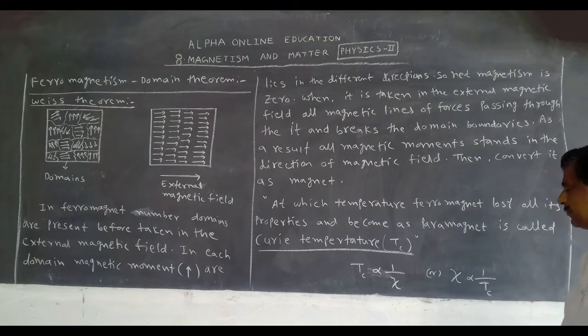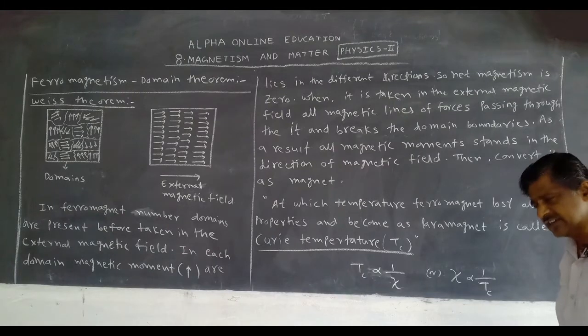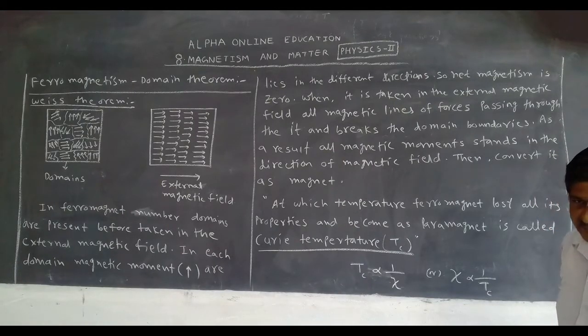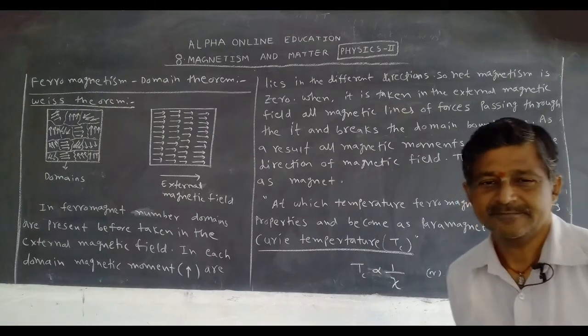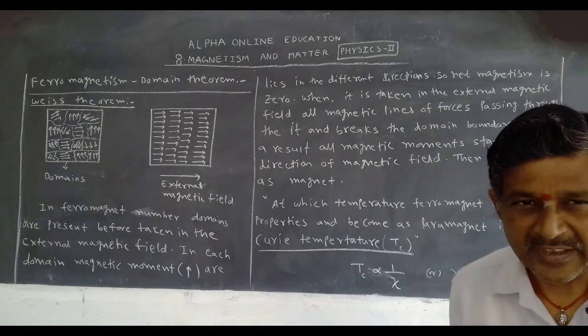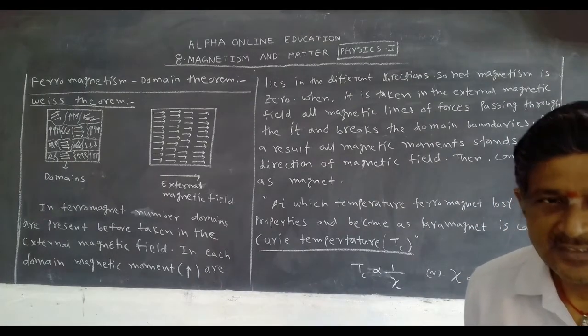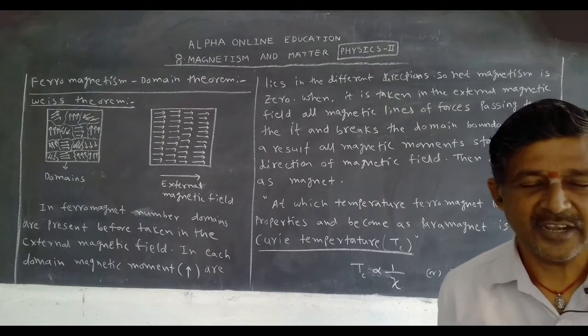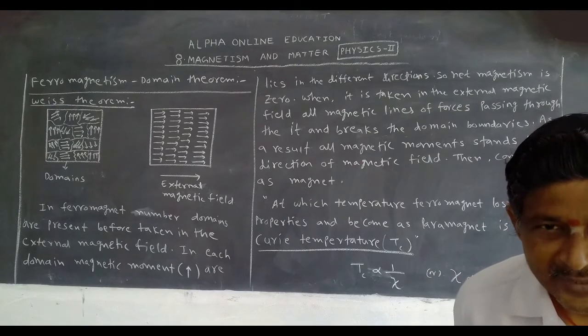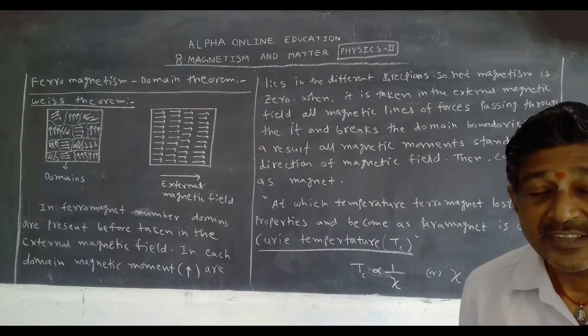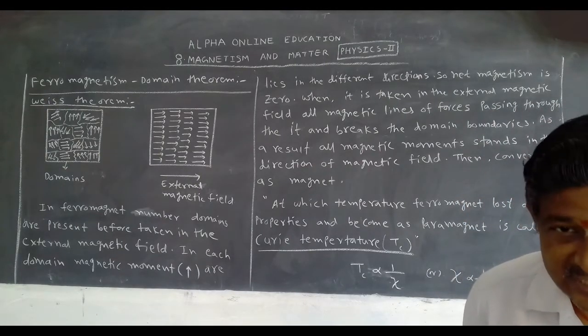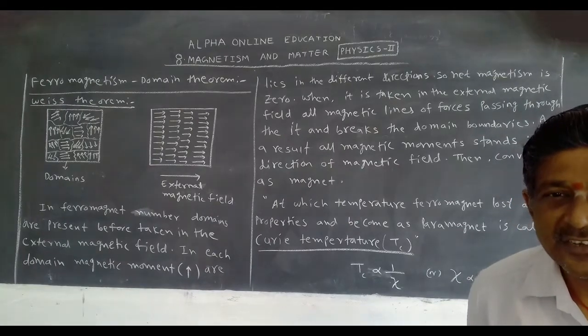This susceptibility is inversely proportional to the Curie temperature. This means the ferromagnet is converted into a paramagnet at the Curie temperature, and its nature doesn't change, only its properties change.